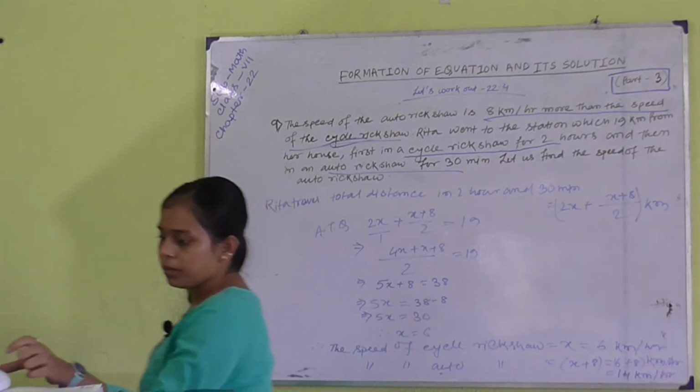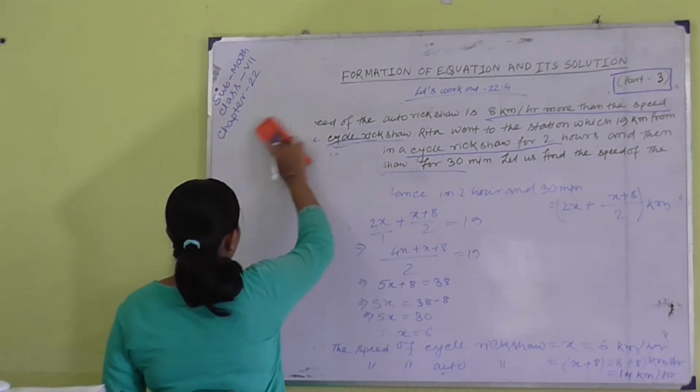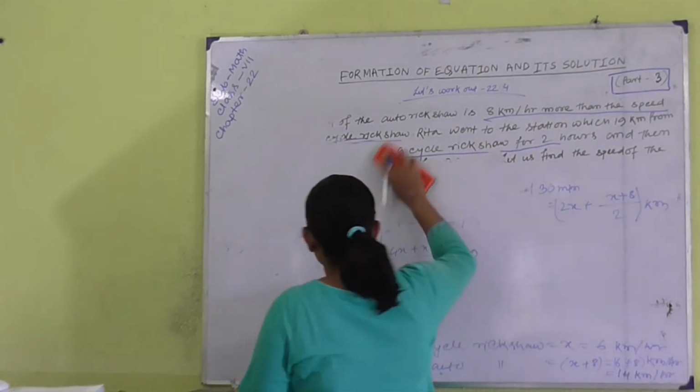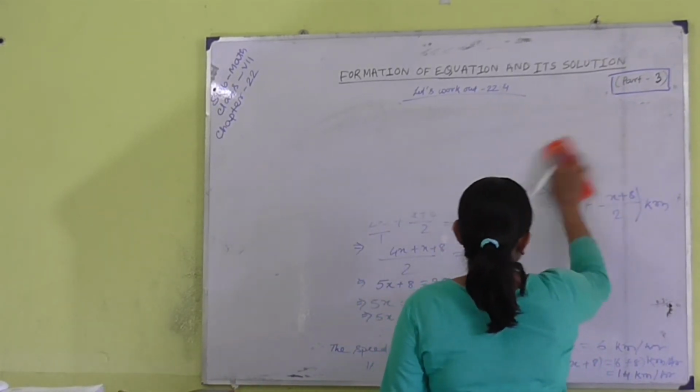Now, we try to solve problem number 7. This is an easier problem, but I just want to discuss the main conclusion, or main part, of this math.